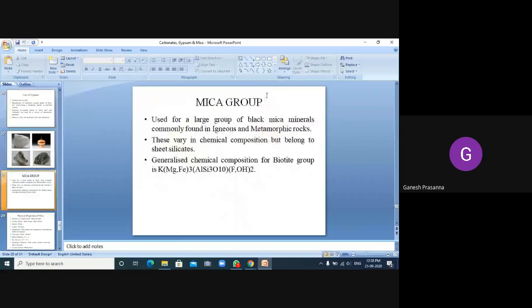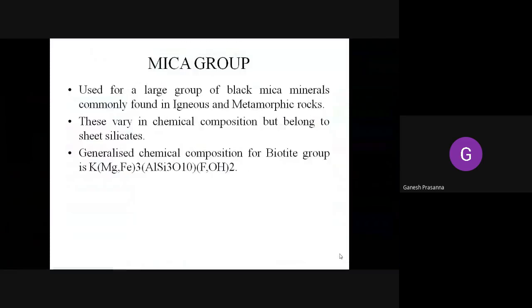Or else I'm going to continue with the mica group itself. Okay, I'm going to complete this mica also today. So the mica group, it is a large group of mica minerals which are found in igneous and metamorphic rocks. They vary in chemical composition, but they belong to a single class of sheet silicates. That's why you can say that they can be removed in the form of sheets.